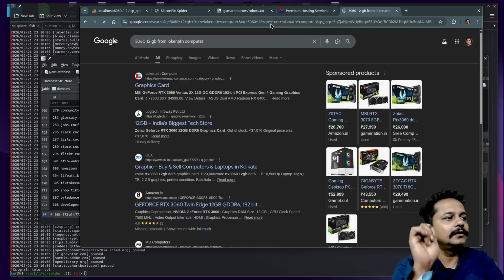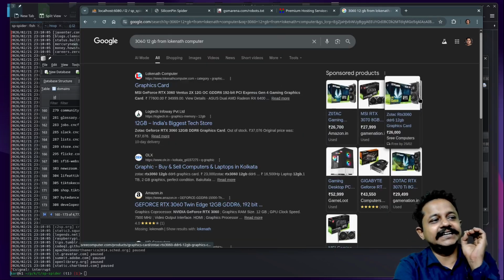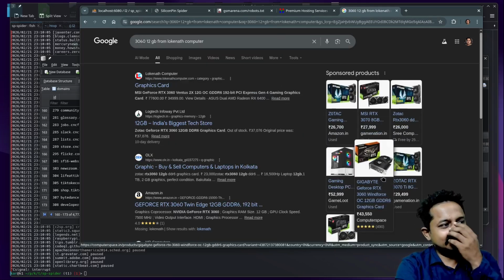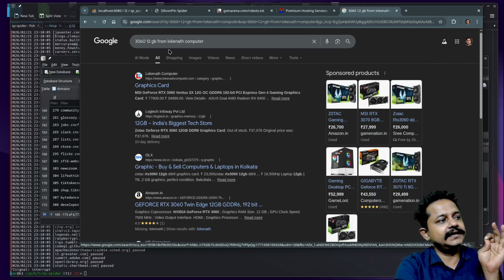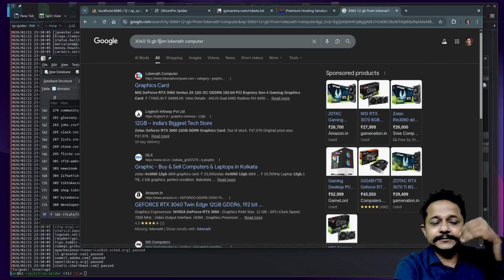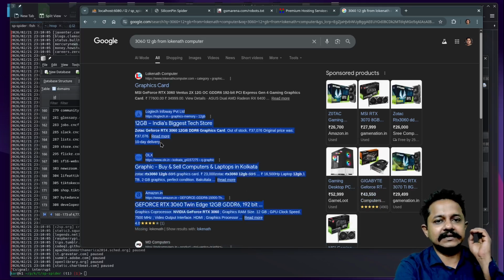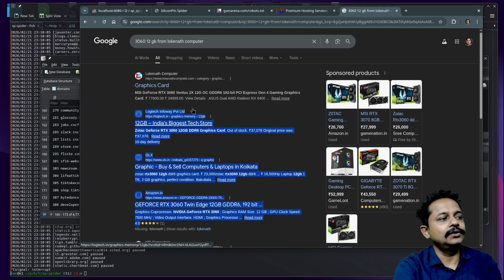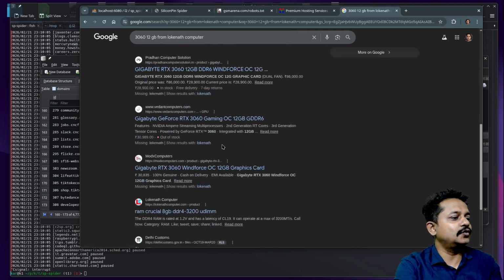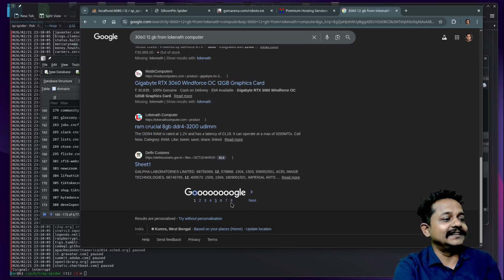3060 12 GB from Loknath Computer, I will get a ton of advertisements. See, I am searching for a specific thing from a specific provider. I should see only this one. But why all those things? All those things are literally not related to my search. Still, so many search results along with 8 pages.